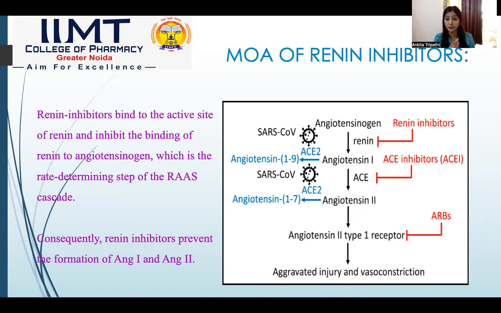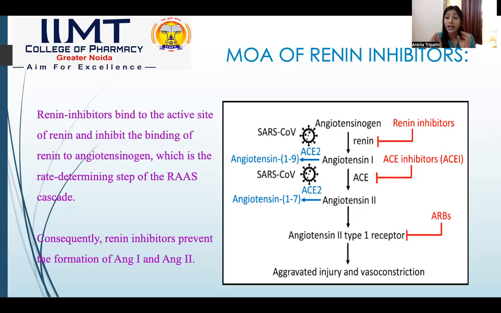Just have a recall. What does renin do? When the renal blood pressure decreases, the kidney releases renin, and renin binds with angiotensinogen and converts it to angiotensin 1. From angiotensin 1, the entire RAS system starts. Aliskiren is the drug which binds renin, which inhibits renin. It will stop the binding of renin with angiotensinogen, due to which angiotensin 1 will